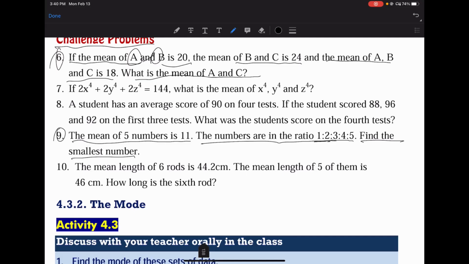I like it. The mean length of 6 rods is 44.2 centimeters. The mean length of 5 of them is 46 centimeters. How long is the 6th rod?